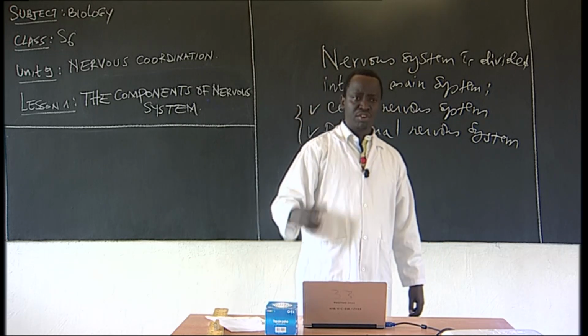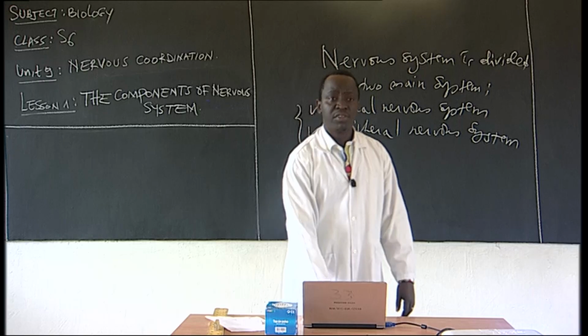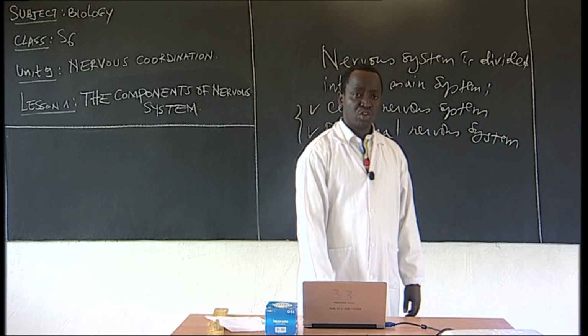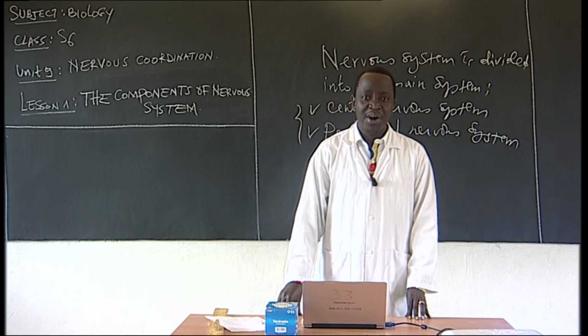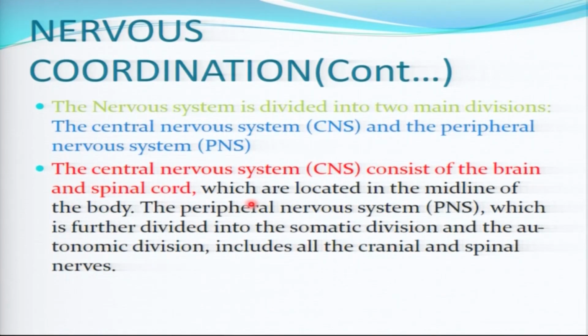What is the central nervous system? The central nervous system consists of the brain and spinal cord. They are those parts that actually control and coordinate the body activities. It is the brain and the spinal cord. Actually, the brain acts as the computer of our body. It is not a computer, but remember the role of the computer. A computer helps us to put in data, to write anything, to store information. So the brain also acts like that.